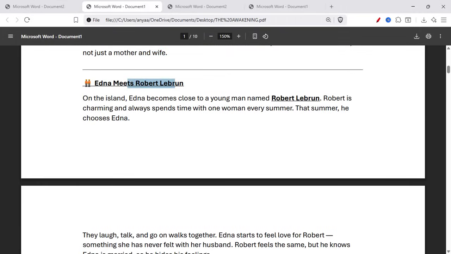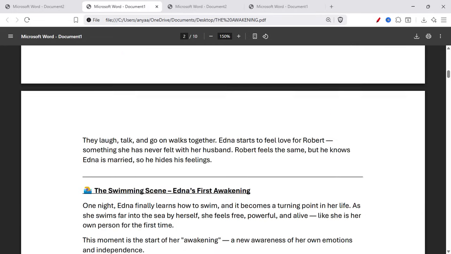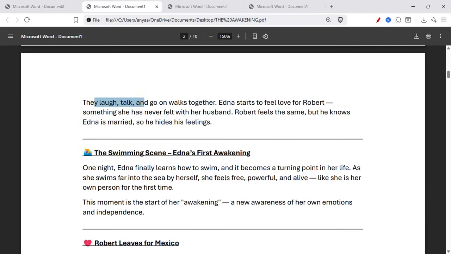Edna meets Robert Lebrun. On the island, Edna becomes close to a young man named Robert Lebrun. Robert is charming and always spends time with one woman every summer. That summer, he chooses Edna. They laugh, talk, and go on walks together. Edna starts to feel love for Robert, something she has never felt with her husband. Robert feels the same, but he knows Edna is married, so he hides his feelings.